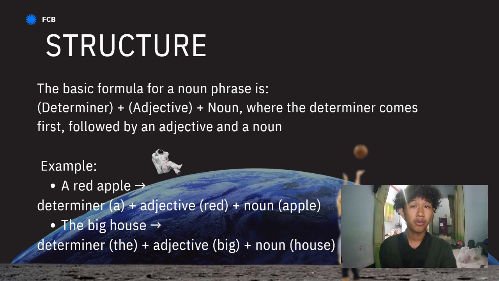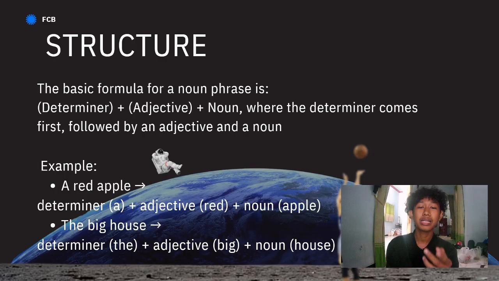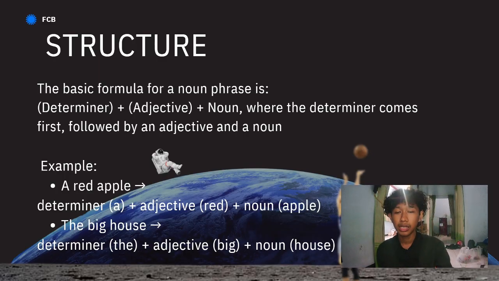So the basic formula of noun phrase is determiner, adjective, and noun, where the determiner always comes first, followed by adjective and a noun. Example: a red apple. A is the determiner, red is an adjective, and apple is a noun. The next example: the big house. The is a determiner, big is an adjective, and house is a noun.